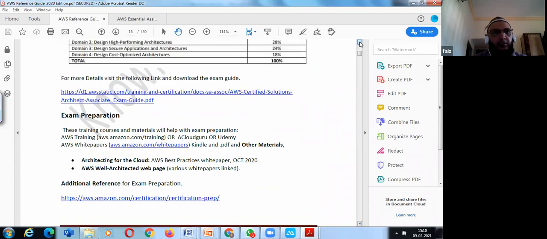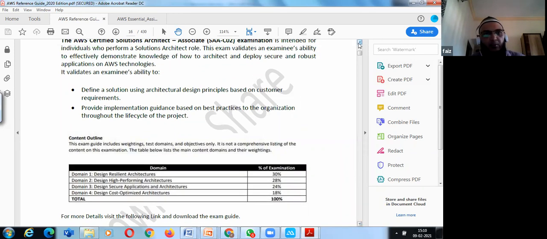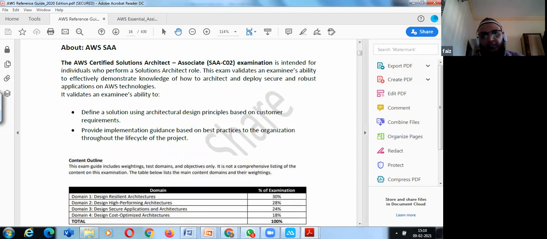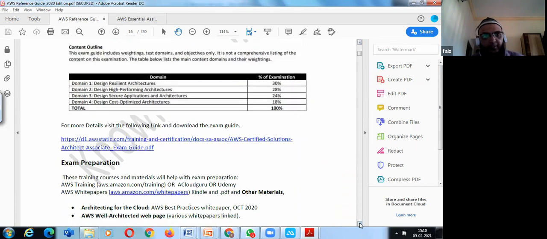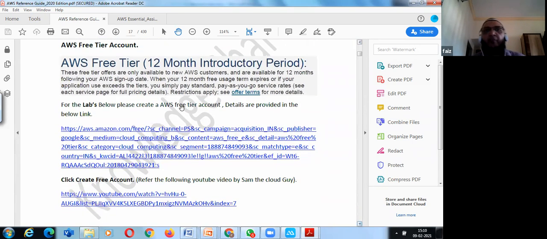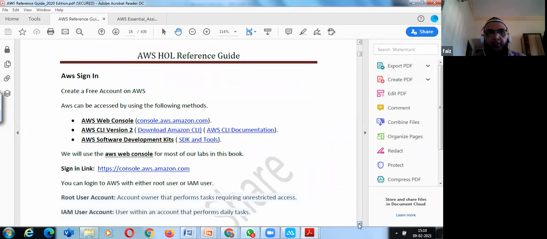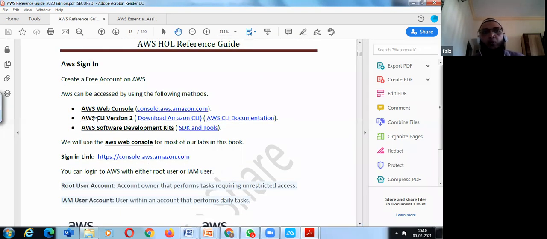Here I've explained about the AWS Solutions Architect examination, and I've given some links over there on how you have to prepare and other things. I've briefed about the 12-month introductory period, and there is a YouTube link over here also where you can create your free tier account. Then how to access the web console, and how you can download the CLI, you can refer to the CLI documentation.